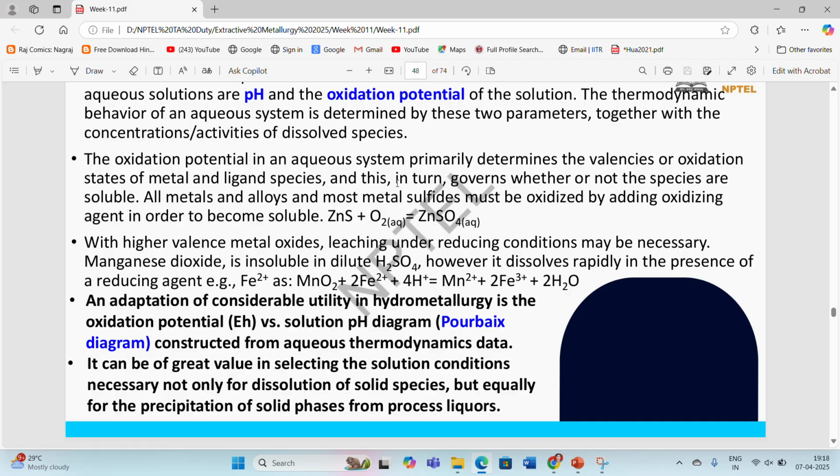All metals and alloys and most metal sulfides must be oxidized by adding an oxidizing agent in order to become soluble. Like ZnS is not going to get dissolved inside the acid solvents, so we have to convert them into the respective metal oxides, or we can increase the oxidative potential of the solution with the help of oxidizing agents, so that it can be easily leached out inside